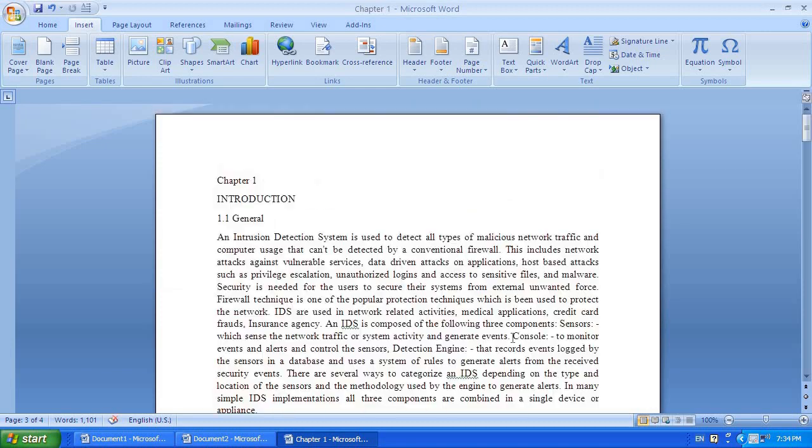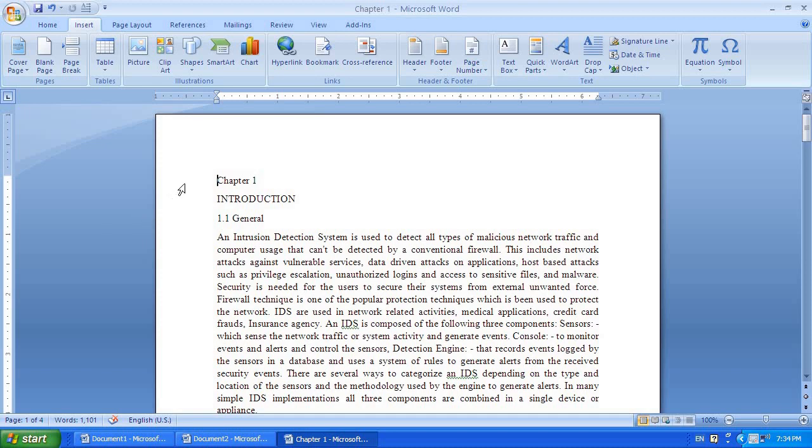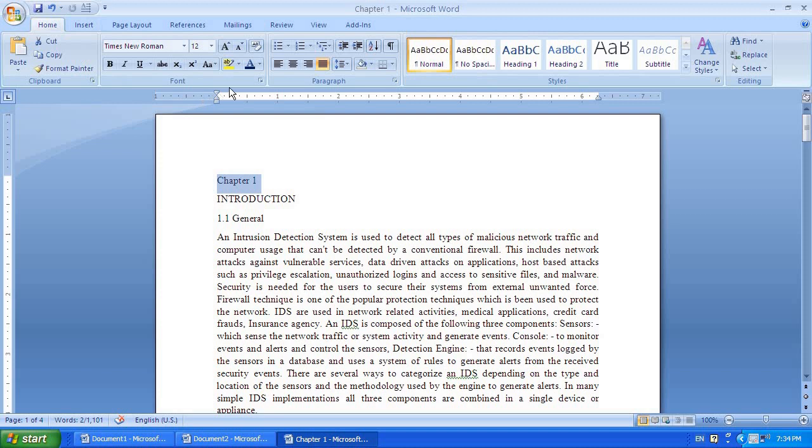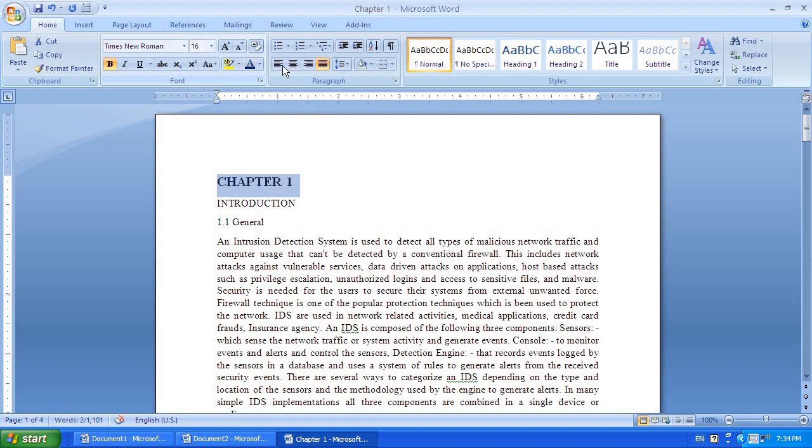Okay, so I am having chapter number 1. First thing is, this chapter number needs to be in caps. I'm going to change the case to uppercase. Then it needs to be in bold. I have pressed bold. Then its size is 16. Press 16 and keep it in center. So that's the first one. Next one is the chapter name, Introduction. This also needs to be in bold.